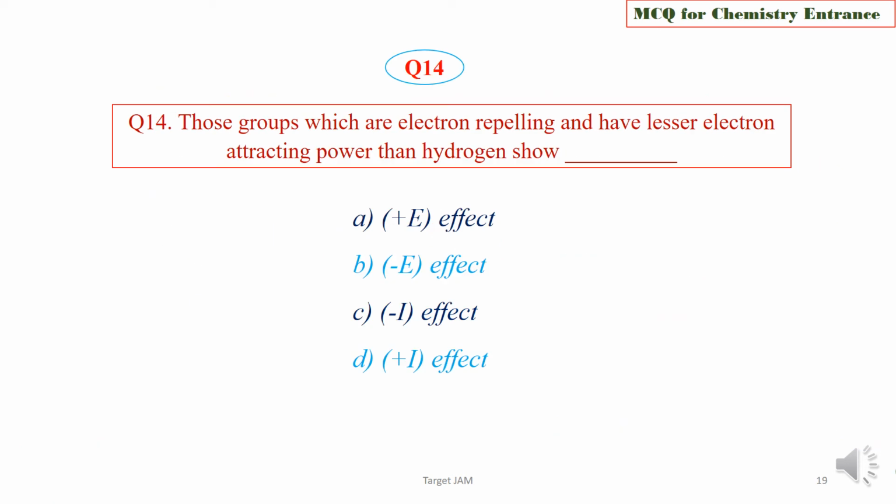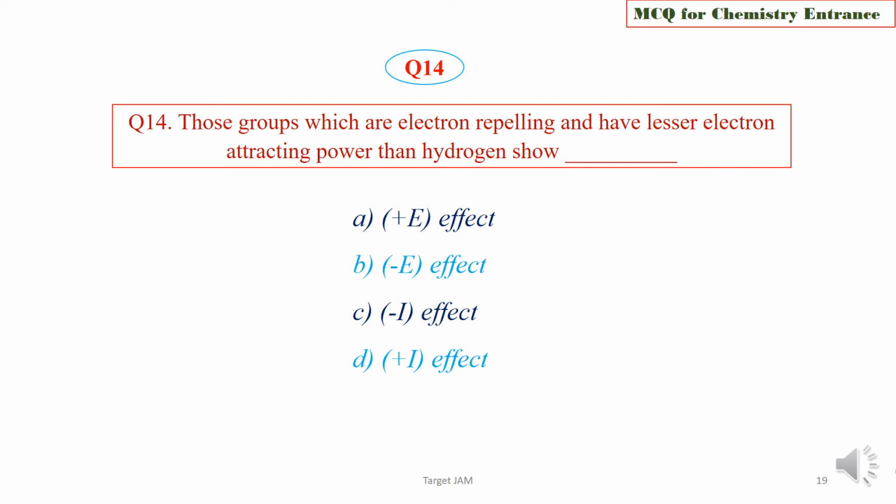Question 14. Those groups which are electron repelling and have lesser electron attracting power than hydrogen, they show plus E effect, minus E effect, minus I effect, or plus I effect.